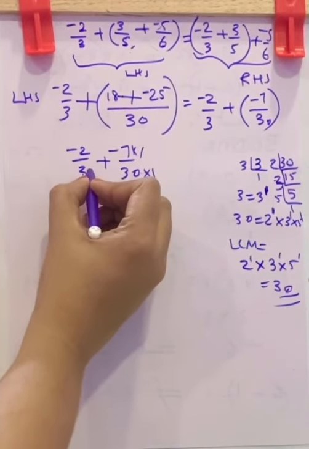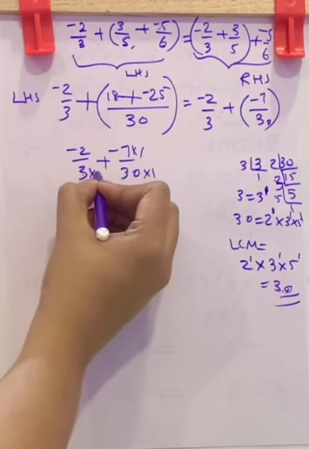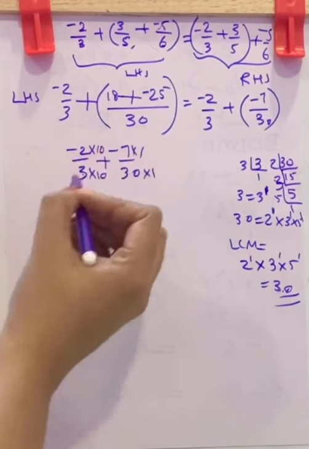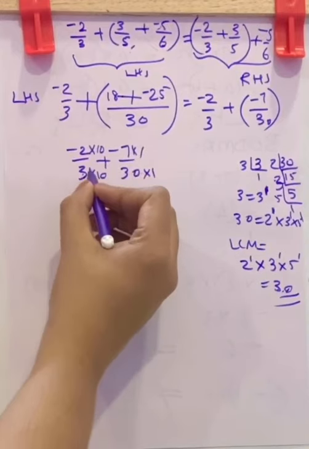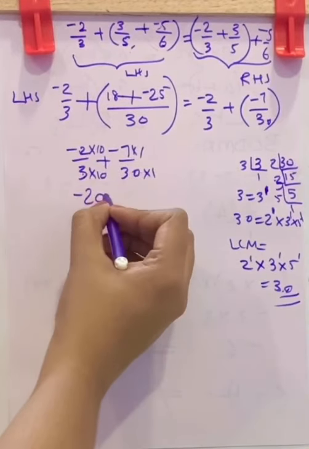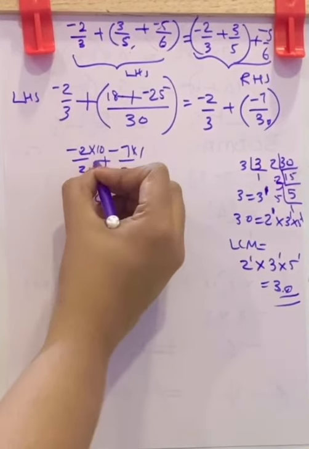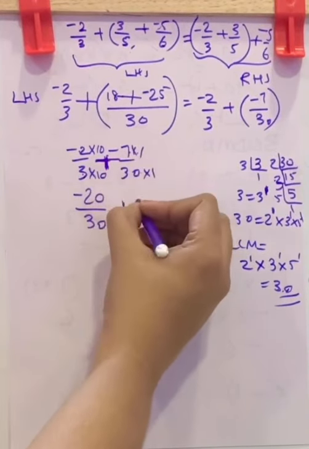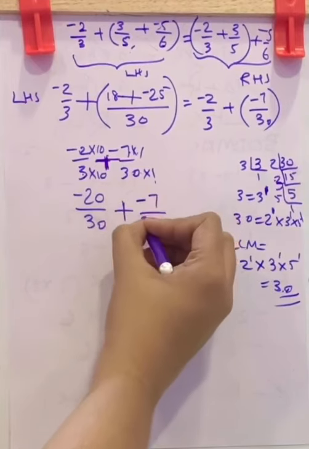Here it is 3. To make it 30, you will multiply by 10. Whatever you do in the denominator, multiply it with the numerator also. So this becomes negative 2 into 10 is negative 20 by 30, plus negative 7 into 1, negative 7 by 30.